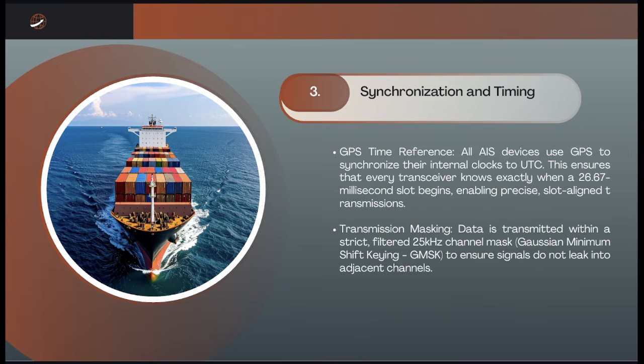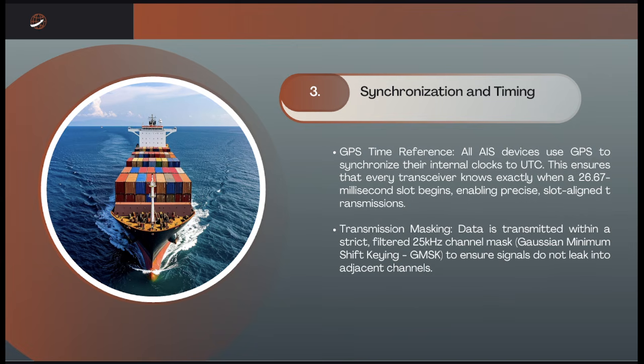Here, we have the GPS time reference. All AIS devices use the GPS to synchronize their internal clocks to UTC. This ensures that every transceiver knows exactly when a 26.67 millisecond slot begins, enabling precise slot-aligned transmission.